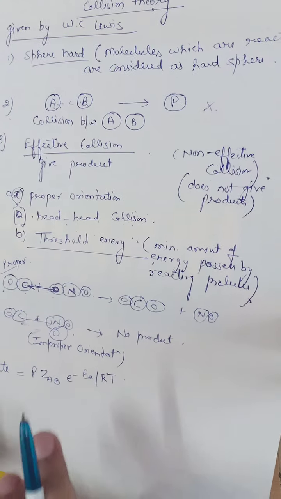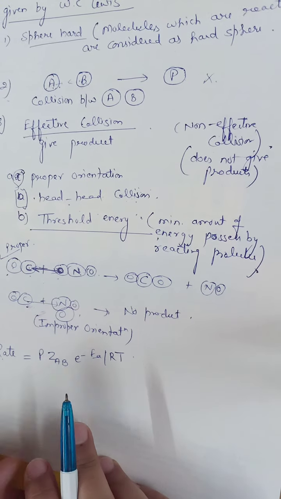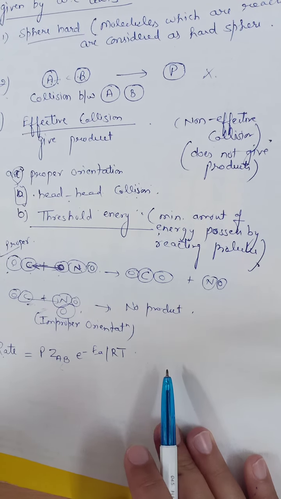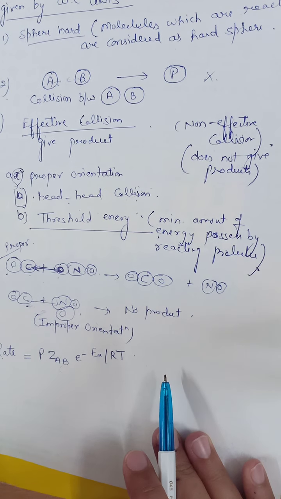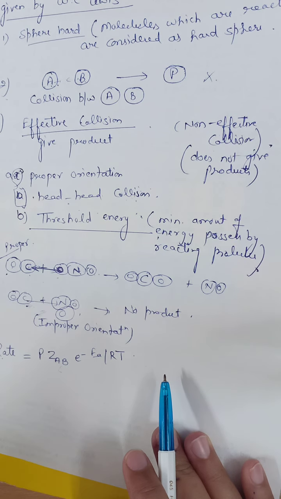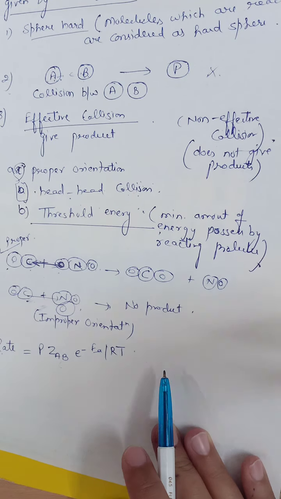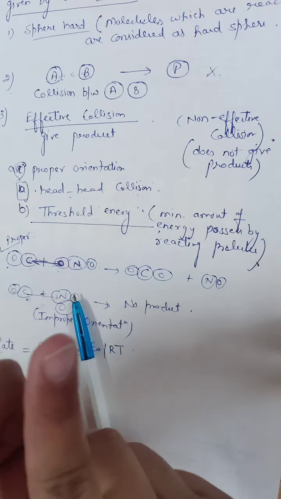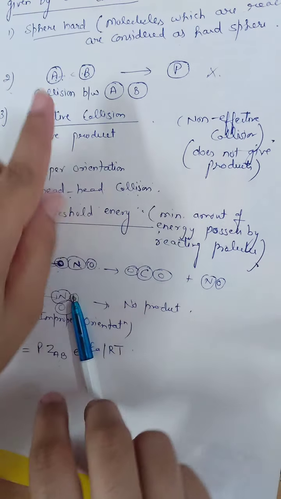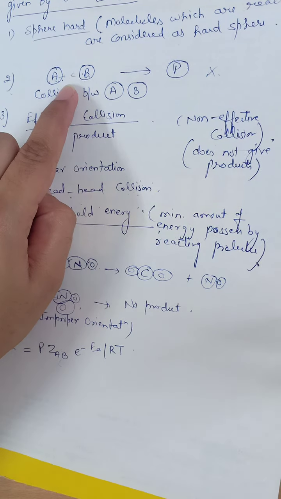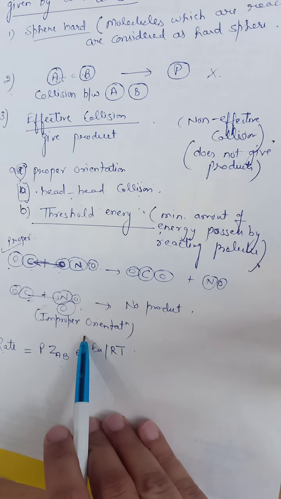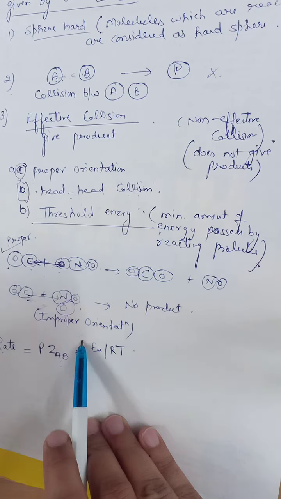Before giving the specification of all these terms, there must be one more term, that is collision frequency. That means how fast effective collisions take place between two reacting molecules. The faster the effective collisions, the more product formation is possible.